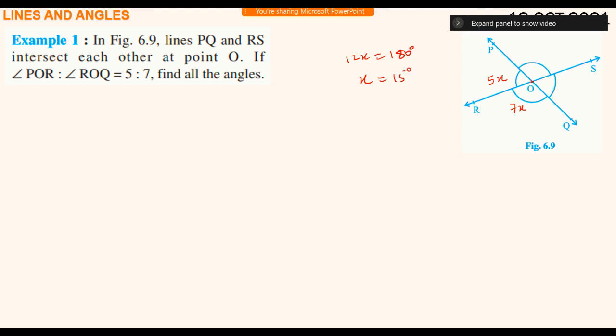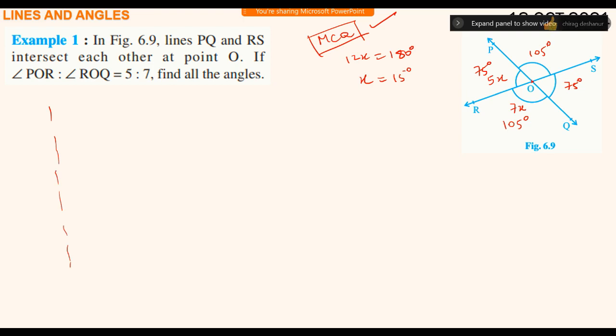Thus 5 times 15 is 75, sir, and the other is 105 degrees, sir. So obviously this is 105, this is 75. Have you understood how to do? Yes, sir. This is MCQ type. How to solve in MCQ? Understood? वो theory लिखने का आपको पता है, सोचने का मैं बता रहा हूं बस.